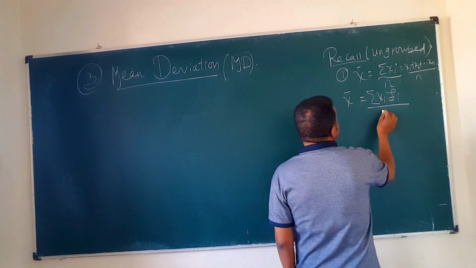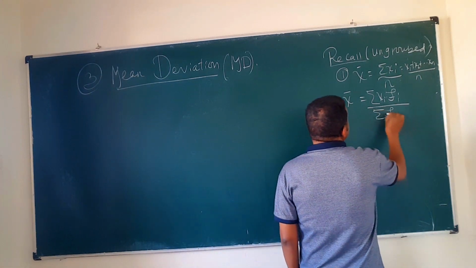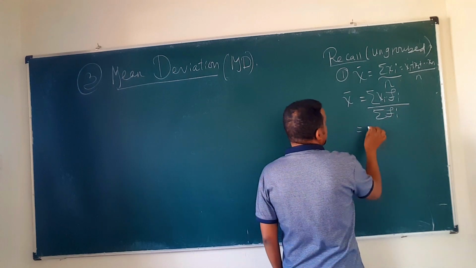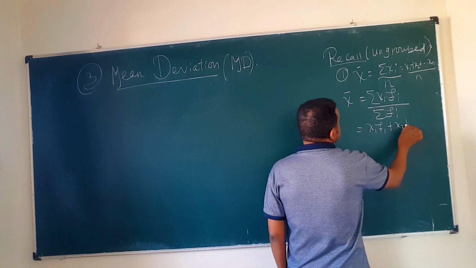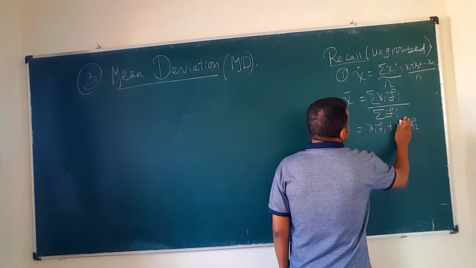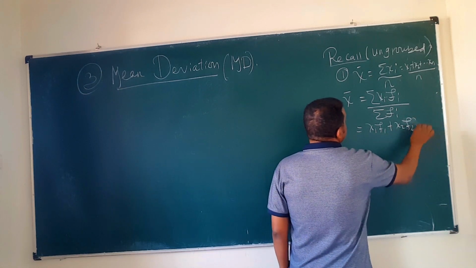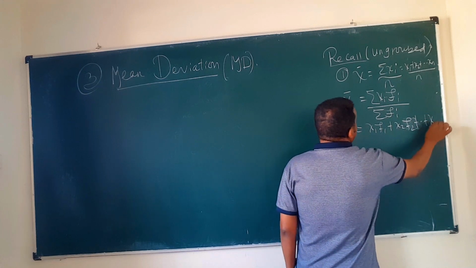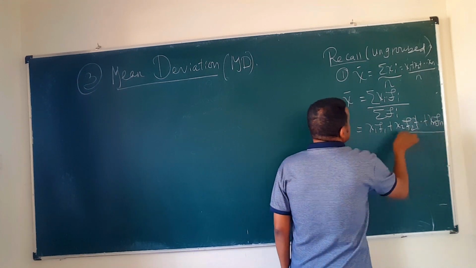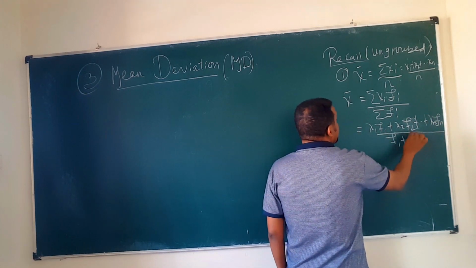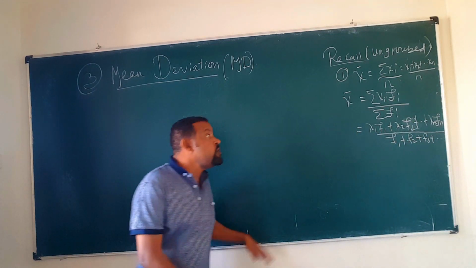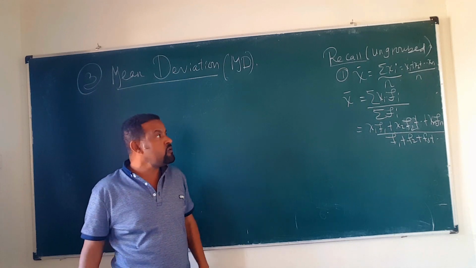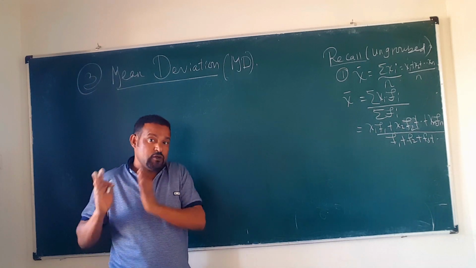So which is the sum of the frequencies fi. That is x1 times f1 plus x2 times f2 plus so on, up to xn times fn, of course over f1 plus f2 plus f3 and so on. So the mean is calculated this way. Grouped data we will work on separately, no problem.